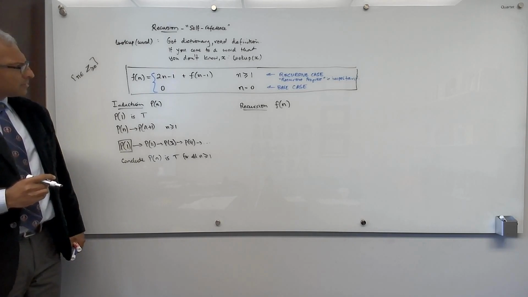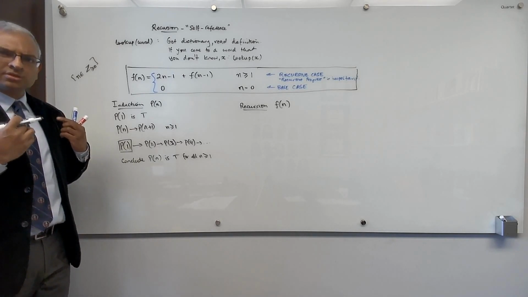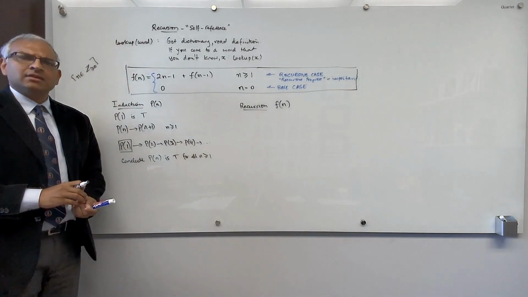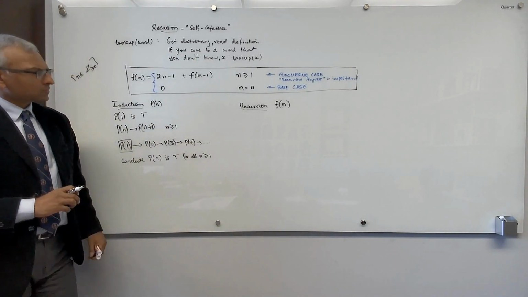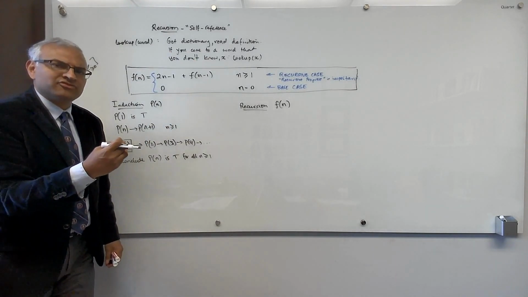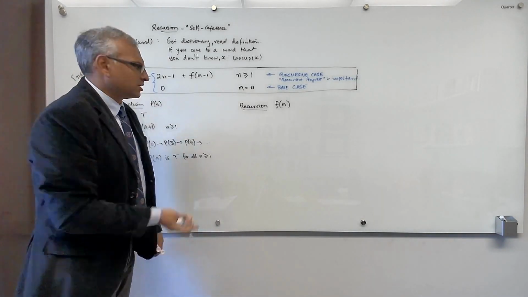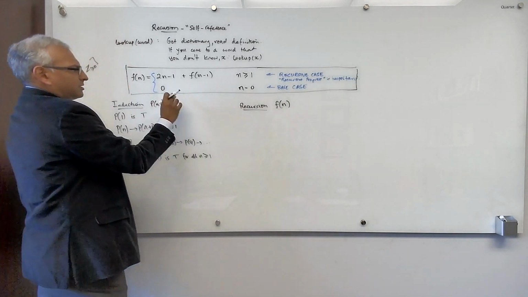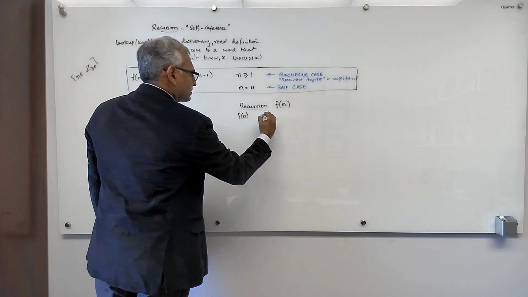Here's what we would like to conclude: that we can compute f of n for all n, in this case, let's say greater equal to 0. We could define a predicate P of n, which is the claim that f of n can be computed. But instead, what we've established here is that we can compute f of 0.